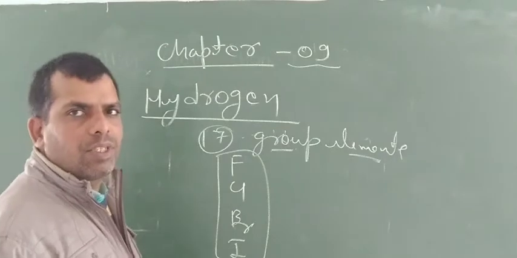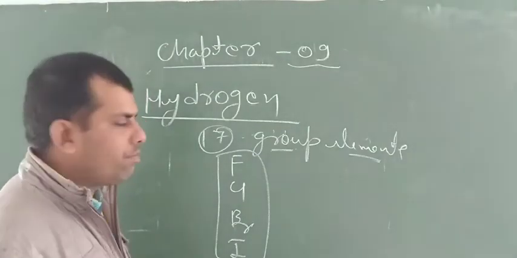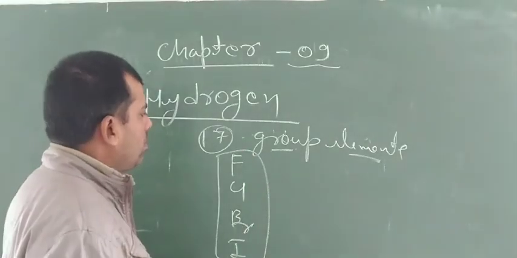They are known as halogens due to their salt forming nature. Hydrogen is kept in 17 group also.